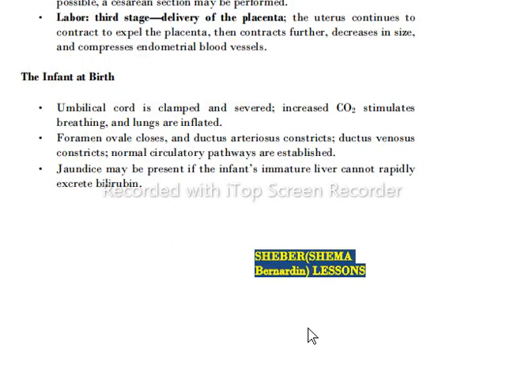The infant at birth: the umbilical cord is clamped and severed. Increased CO2 stimulates breathing, and the lungs are inflated. The foramen ovale closes, and the ductus arteriosus constricts. The ductus venosus constricts. Normal circulatory pathways are established. Jaundice may be present if the infant's immature liver cannot rapidly excrete bilirubin.